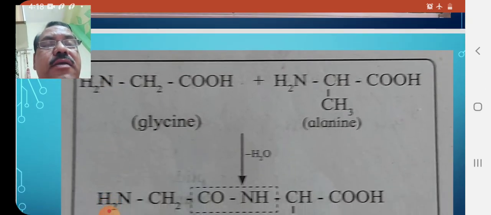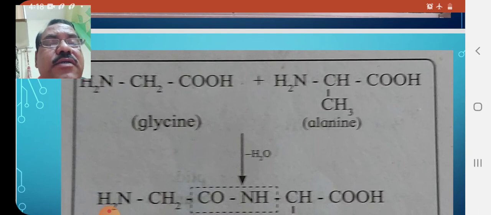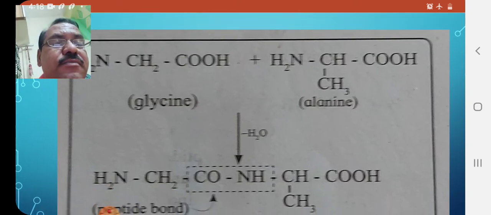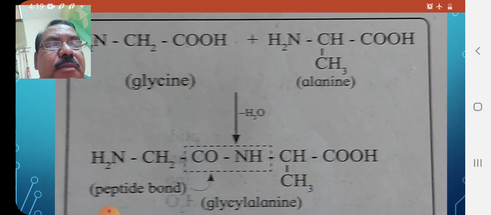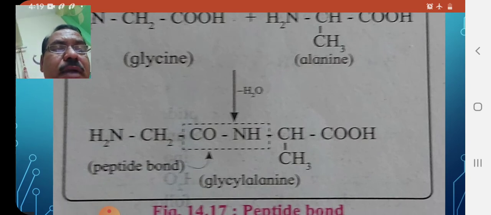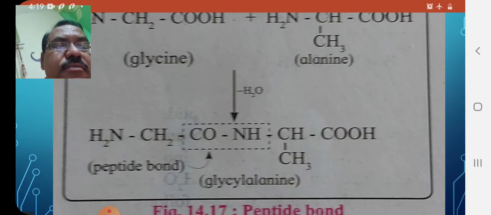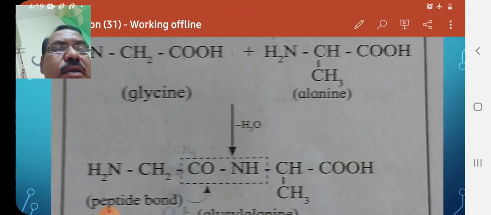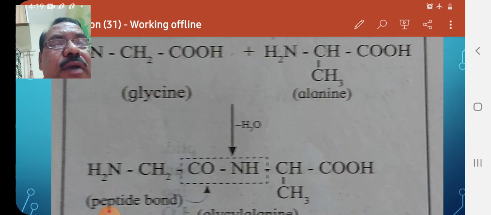You can see here, this is NH2CH2COOH. This amino acid is called glycine, and the other alpha amino acid, NH2CH(CH3)COOH, is alanine. When they combine, a water molecule gets eliminated. The CONH group formed is called the peptide bond, that is a dipeptide, and the product formed is glycylalanine. So a peptide bond is nothing but an amide bond formed by the combination of amino acids.